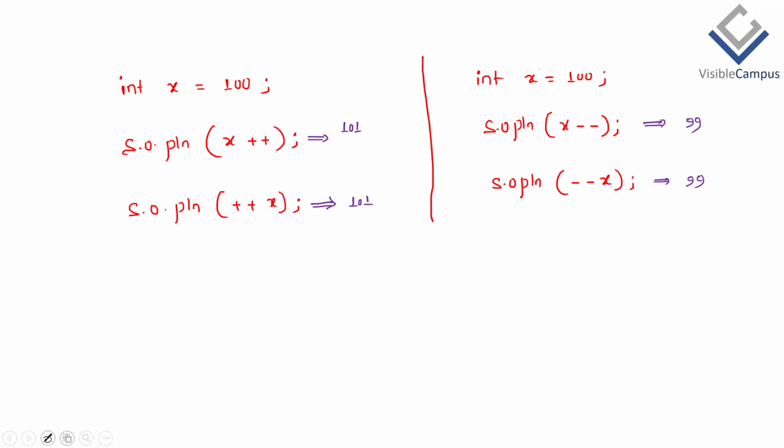So we have to understand this, and only then start using it in your programs, otherwise don't use it. So when it comes to x plus plus or x minus minus, this is called post increment. This is called post decrement.